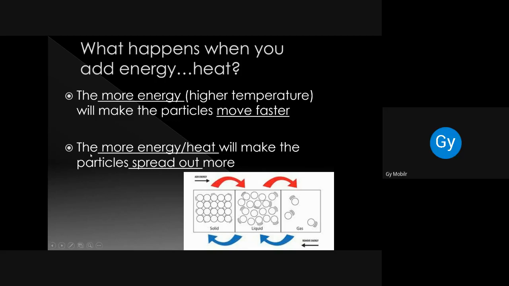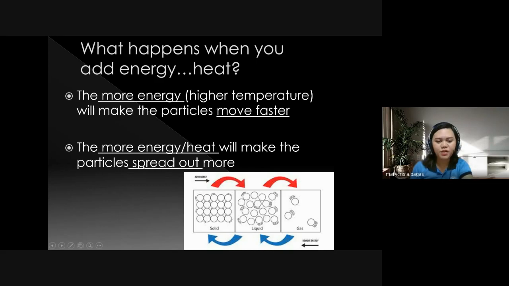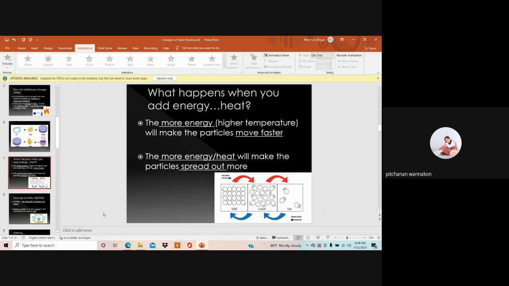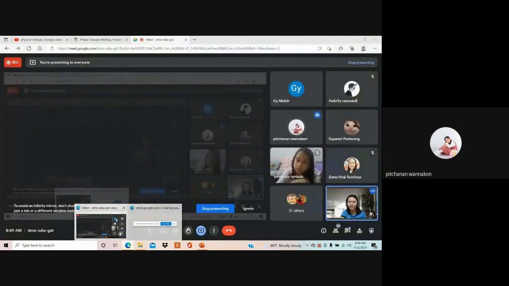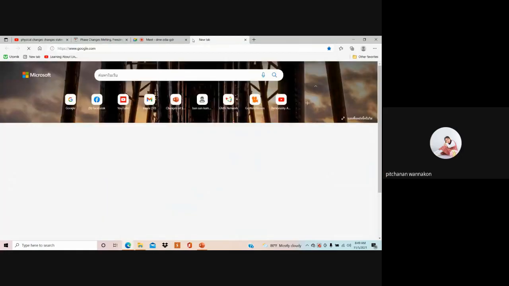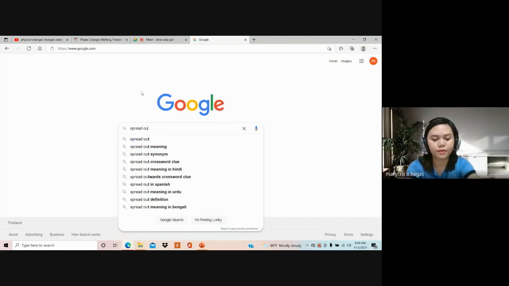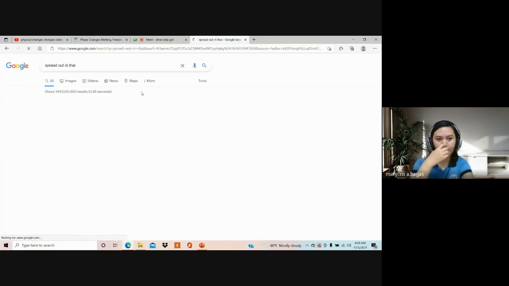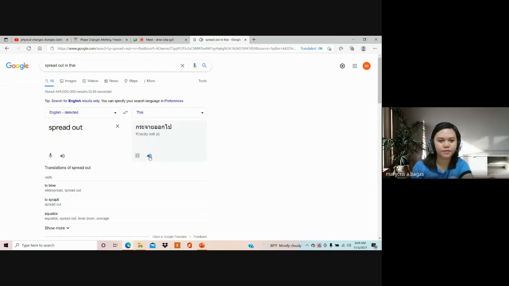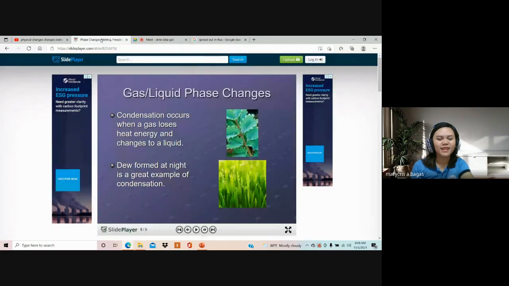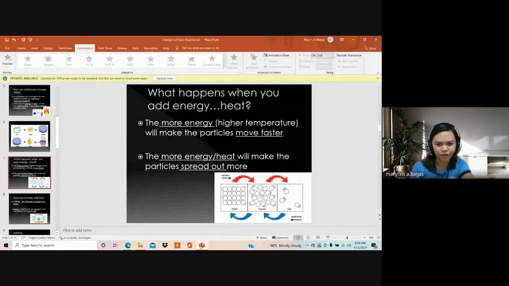Next, the more energy or heat will make the particles spread out more. Do you know what spread out means? Spread out in Thai is กระจายออกไป. Okay, so the particles will move or spread out. The more energy or heat will make the particles spread out more.